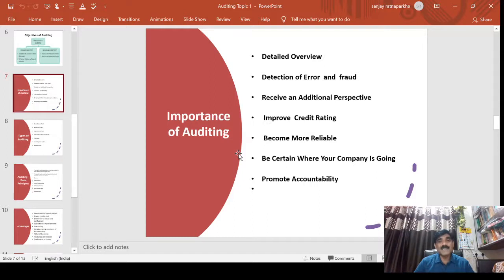And next is to be certain where the company is going. Nowadays an important thing is that the auditor follows the Standard on Auditing 570, going concern, whether the parameters of going concern are met or the company is non-going concern.